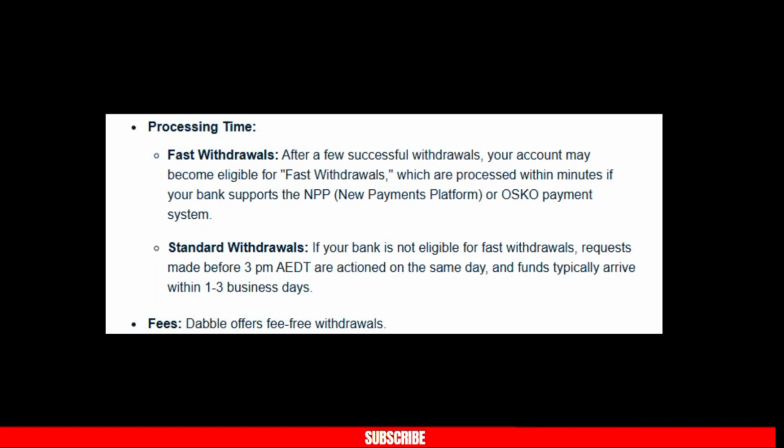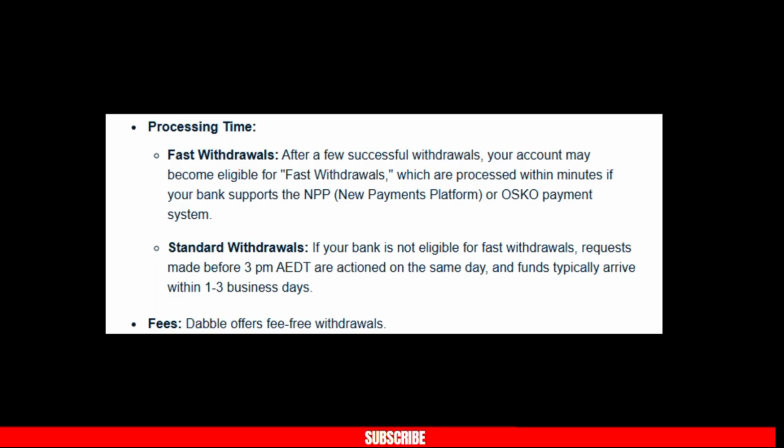So now what is the processing time? You have two options, fast withdrawal and standard withdrawal. For fast withdrawals, after a few successful withdrawals, your account may become eligible for fast withdrawals, which are processed within minutes if your bank supports the new payment platform or Osko payment system. Now we talk about standard withdrawals. If your bank is not eligible for fast withdrawals, requests before 3 p.m. are actioned on the same day and funds typically arrive within 1 to 3 business days.